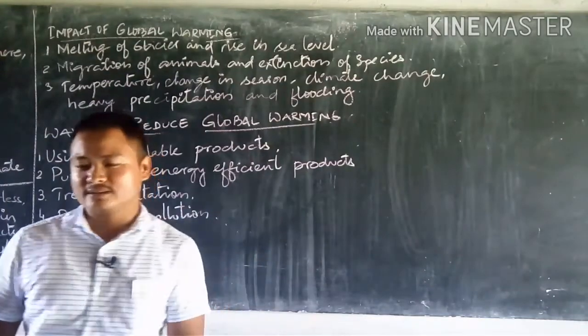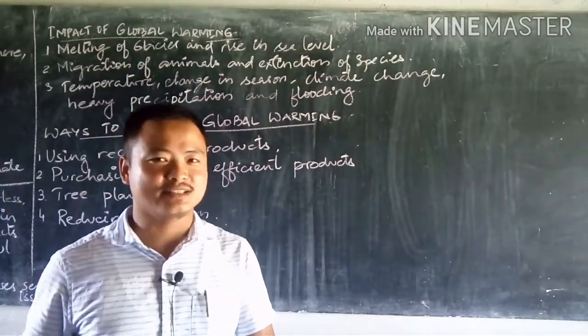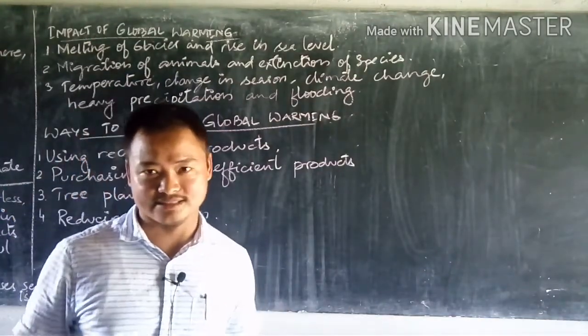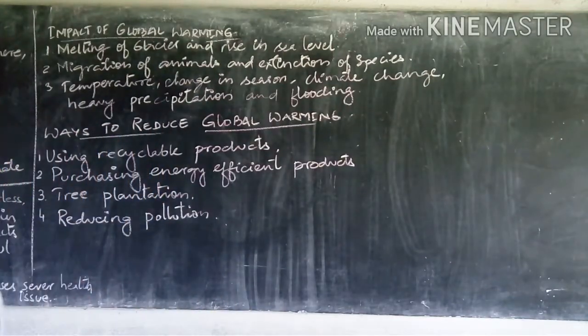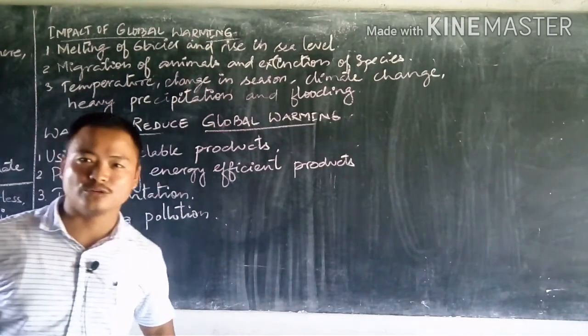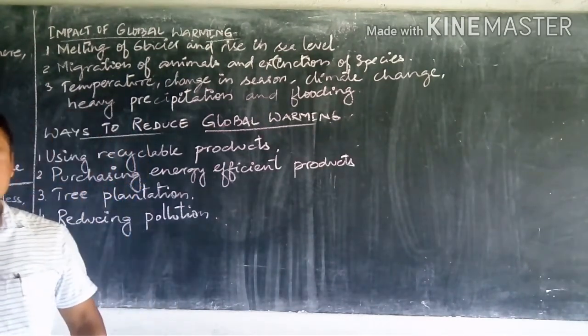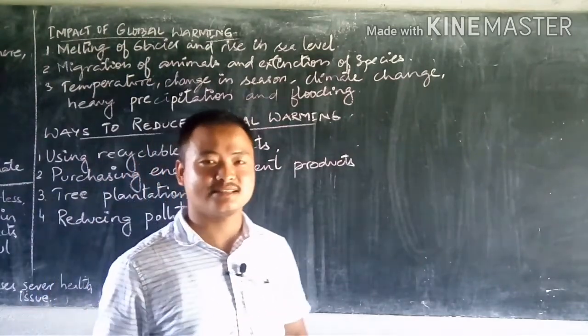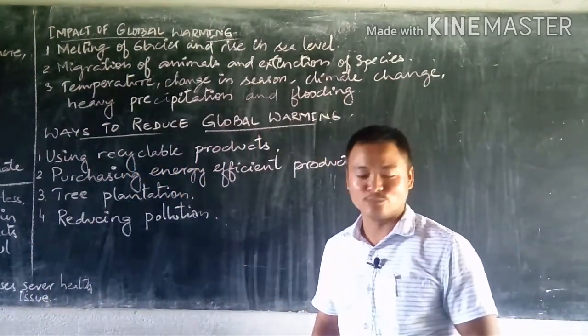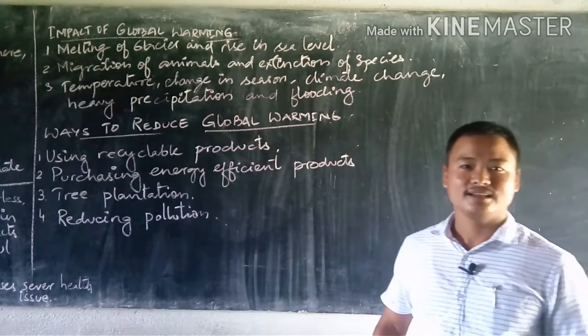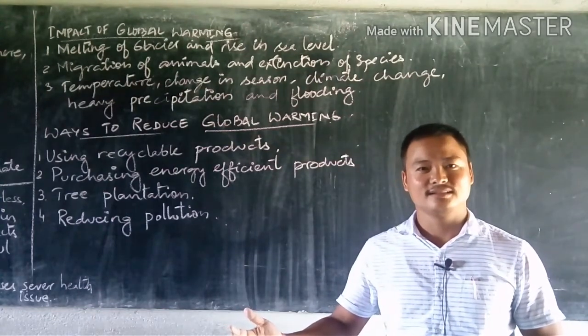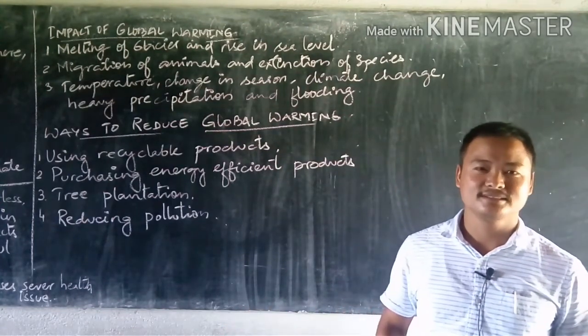With global warming, what is happening? As we discussed, the temperature is increasing, and what is the effect? The effect is severe. We see the glaciers are melting. The melting glaciers provide a lot of water to rivers and oceans, and that results in the rise of sea level. And when the sea level rises, the problem comes to us.